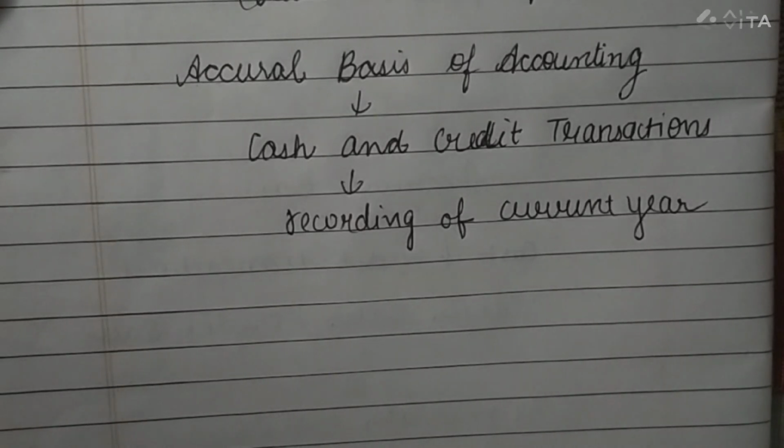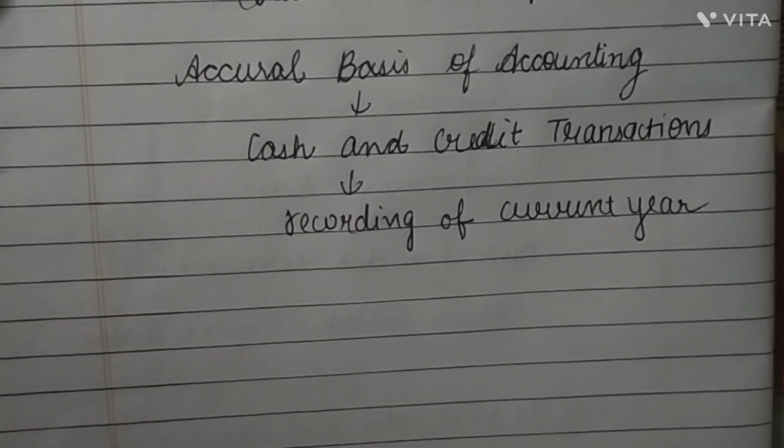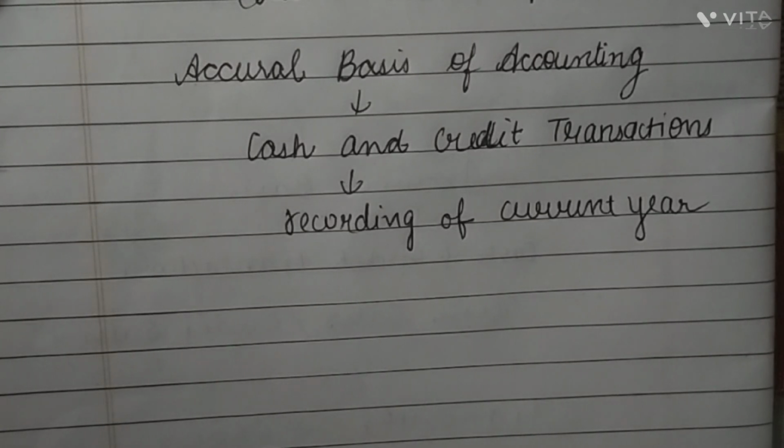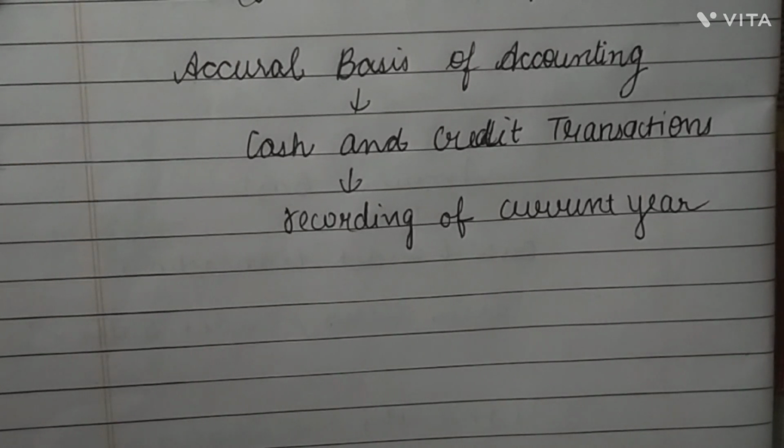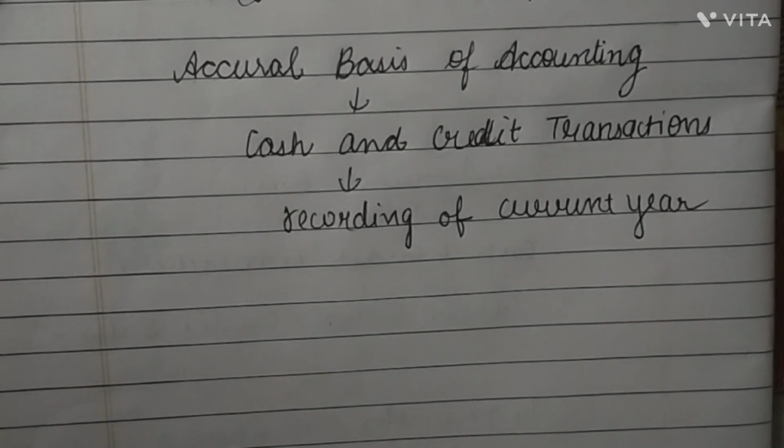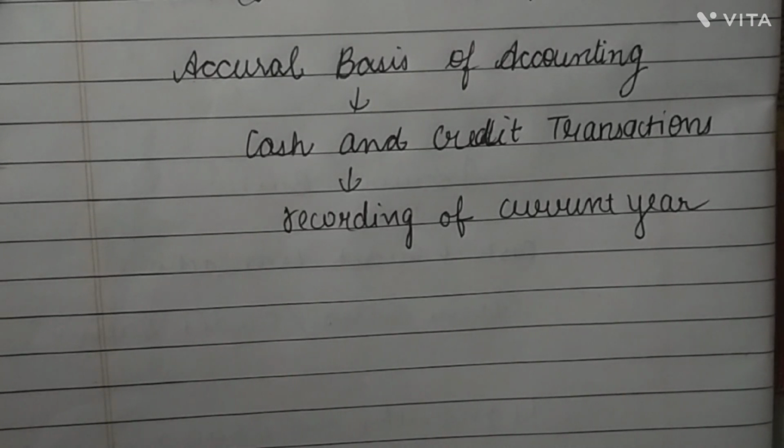So both cash and credit transactions are recorded in accrual basis, and only the current year transactions. It records the transactions which are done, whether the cash is received or not.